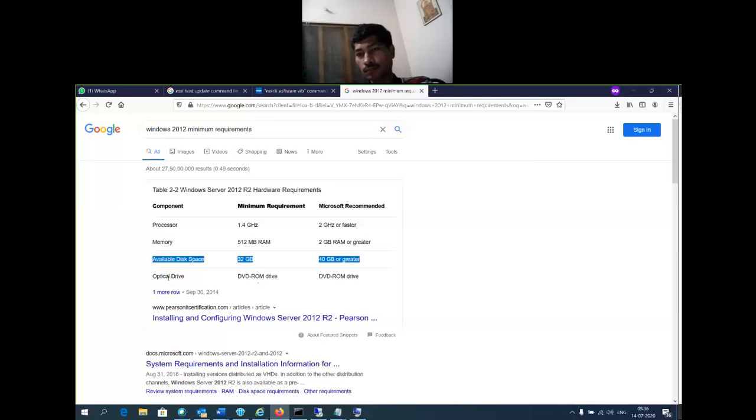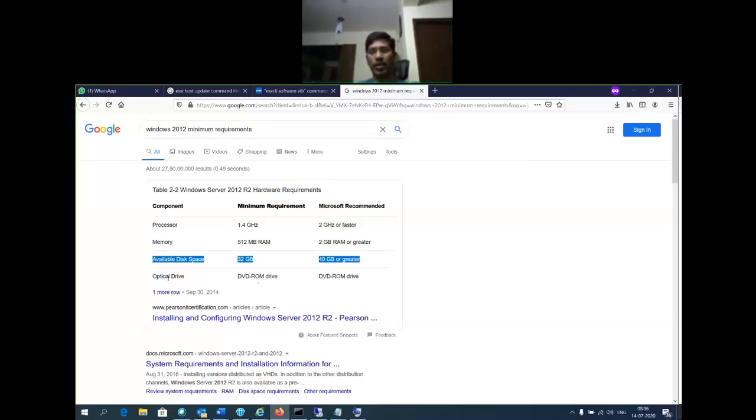So first we discussed what an operating system is. An operating system is nothing but an interface between the application and the hardware. Why do we need to choose an operating system? It all depends upon the application which you are going to install on that particular server. According to the application only, the operating system is decided. Once the operating system is decided, we need to choose the hardware. What are the requirements? How much processor is required? How much memory is required? How much storage is required?